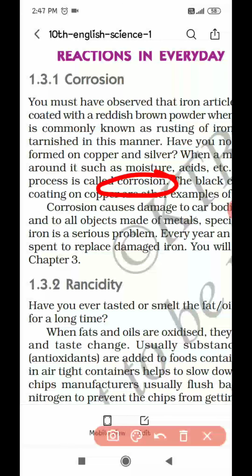Corrosion means whenever a metal is exposed to air, or made to react with oxygen, moisture meaning some water content, or sometimes acids, the metal starts to change its property. The lustrous property, the shining property of the metal, gets reduced. Why?